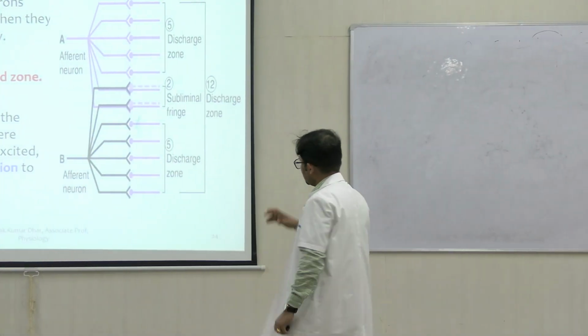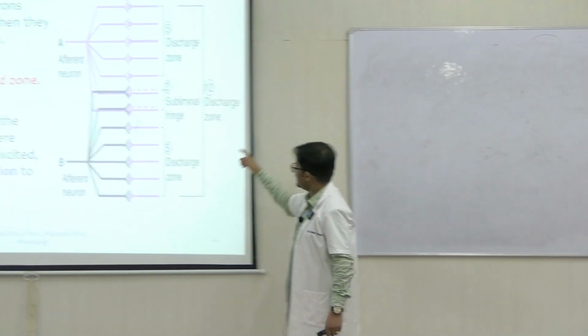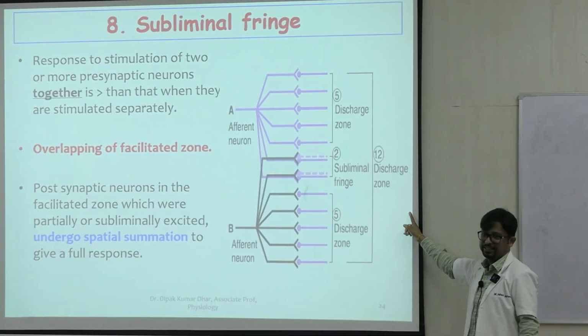So that's why when we stimulate it together we see an activity in 12, not in 10.